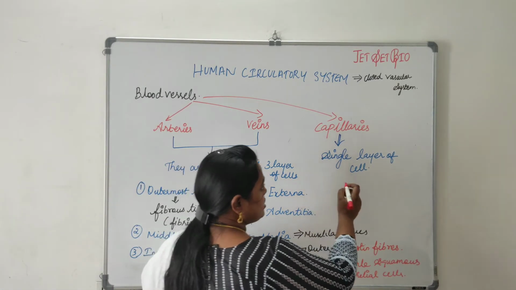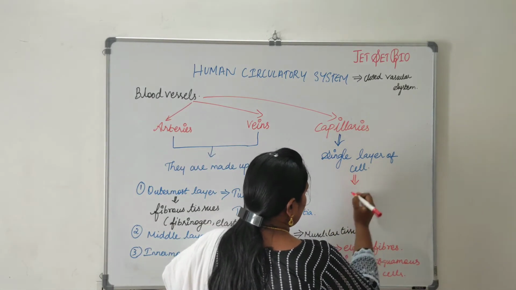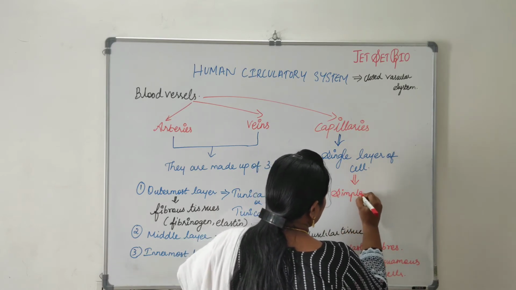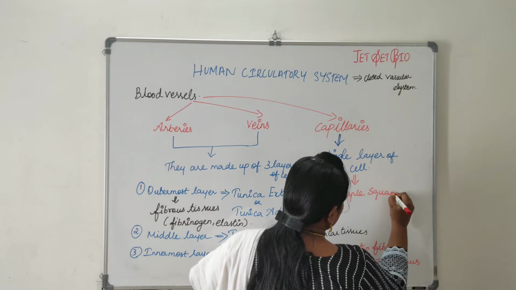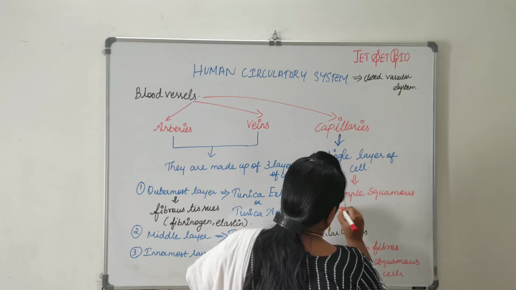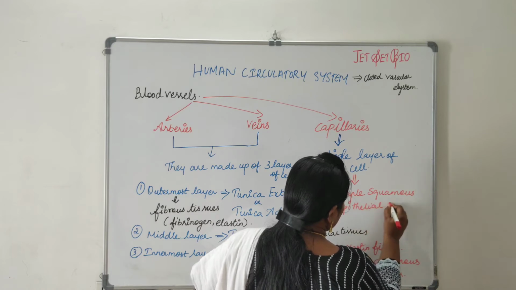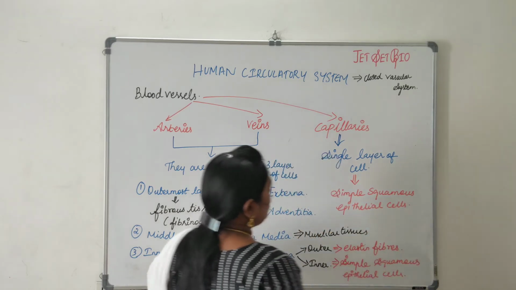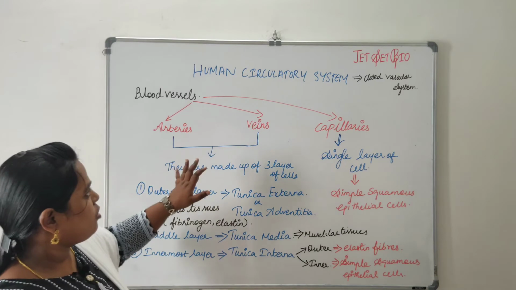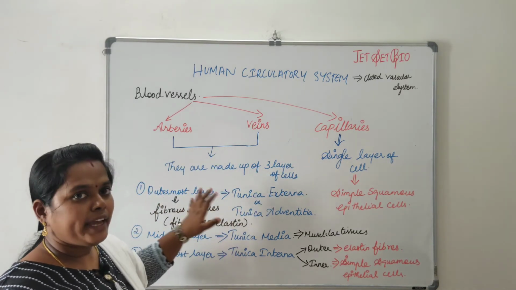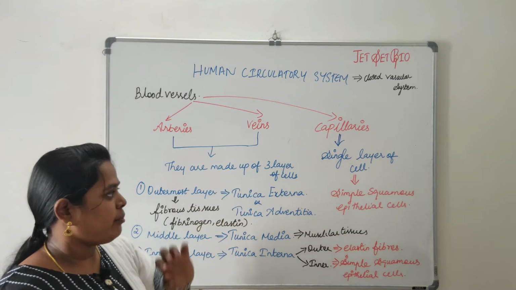And capillaries, I said, are made up of a single layer of cells. It is made up of what? Simple squamous epithelial cells. So this is all about arteries, veins and capillaries. Now we will be seeing about the diagrammatic view of arteries, veins and capillaries.